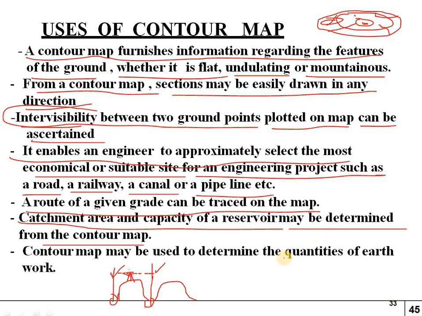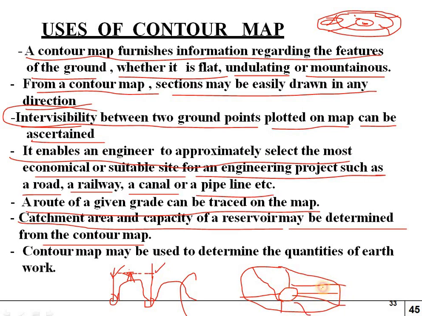So catchment area means the river area or the water surrounding area which is there, that we will call as catchment area. So just like you can see here in the example, this is a total catchment area. In this, many places will be there, different factories will be there.